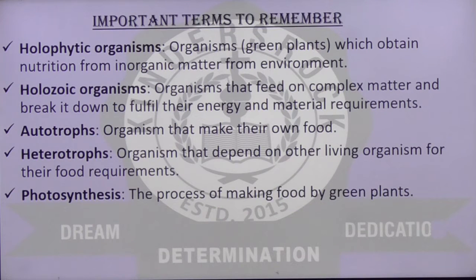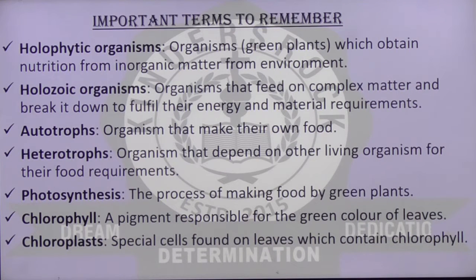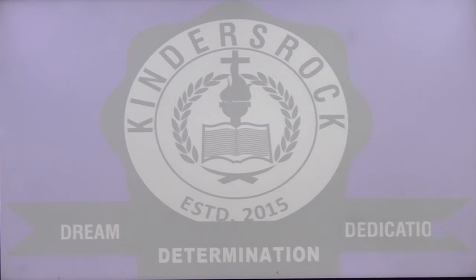Photosynthesis: the process of making food by green plants is called photosynthesis. Chlorophyll: a pigment responsible for the green color of leaves is called chlorophyll. Chloroplast: special cells found in leaves which contain chlorophyll. Chloroplasts are the cells in which you have this green pigment called chlorophyll.